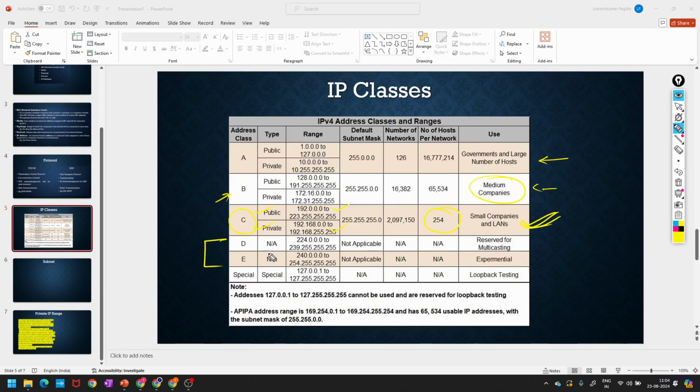Class D and class E are special. These will be reserved for multicasting and experimental purposes. This is for ISRO. Understood? You can't use this range, class D and class E. These are all reserved, for research purposes, if I can say. So those IPs you cannot take. For testing purposes, these ranges you can use.